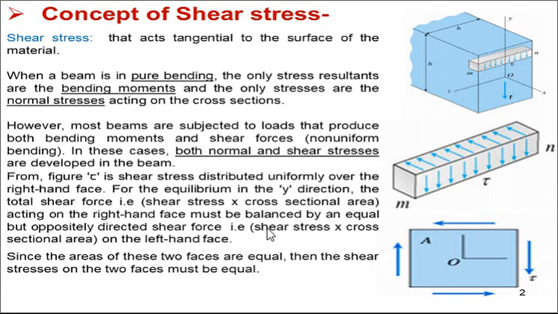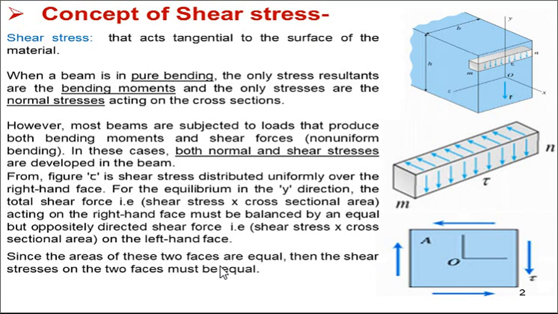To balance this shear force, there must be an equal and oppositely directed shear force acting in the opposite direction. This is the right face and this is the left face. On the left side there must also be an equal and opposite balancing shear force, so that this block is in equilibrium. On the right-hand face the shear force is the shear stress multiplied by the cross-sectional area, and the same on the left side, so equal and opposite shear stresses are acting.